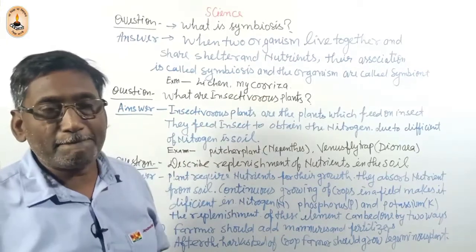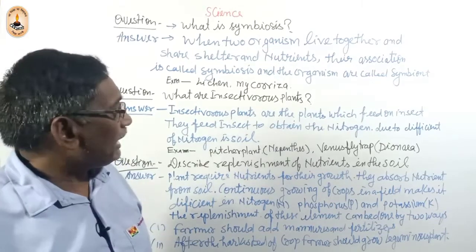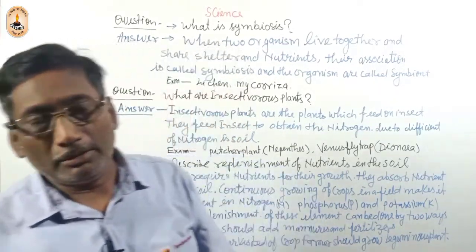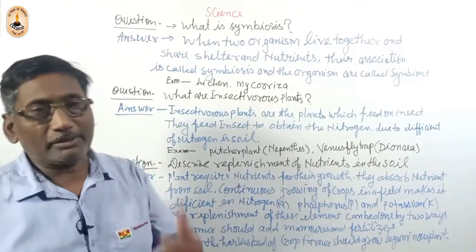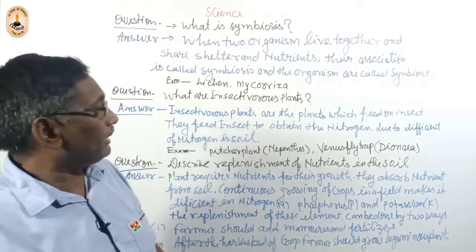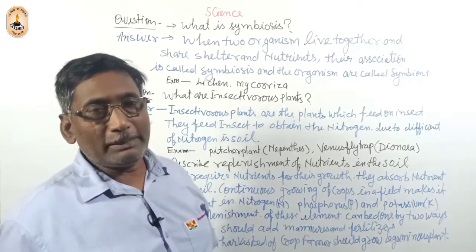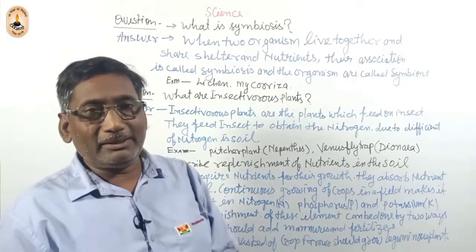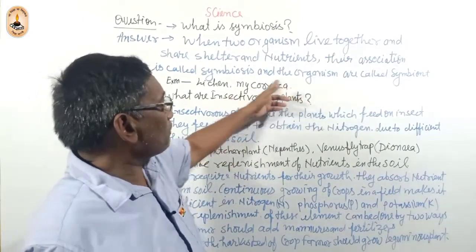Mycorrhiza is also an example of symbiosis. Mycorrhiza is also an association of two organisms, the fungus and the cycas plant. The association between fungus and cycas plant is called mycorrhiza, because the fungus absorbs the water from the earth and transfers it to the plant, and the plant shares the shelter with the fungus.